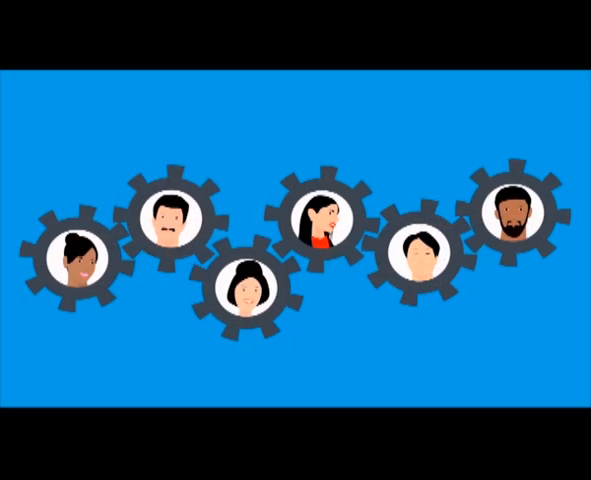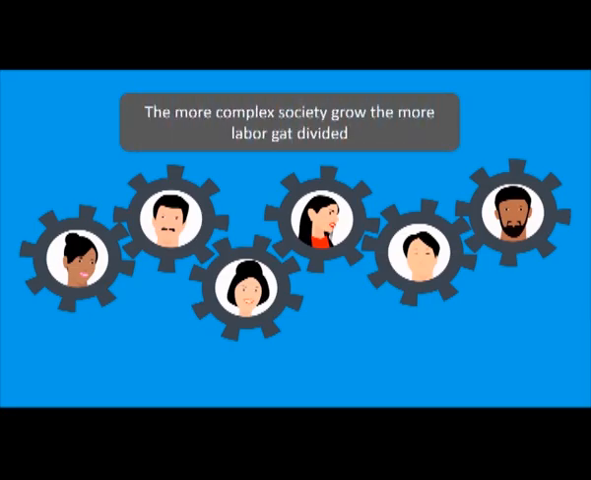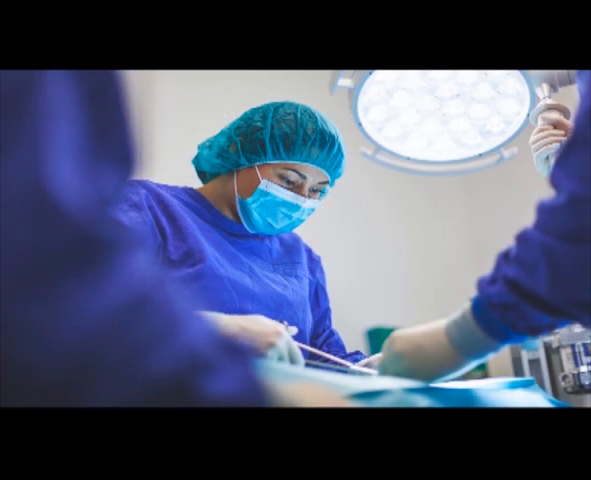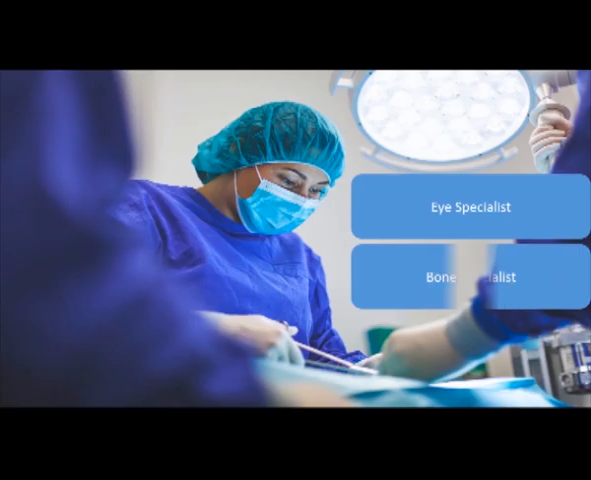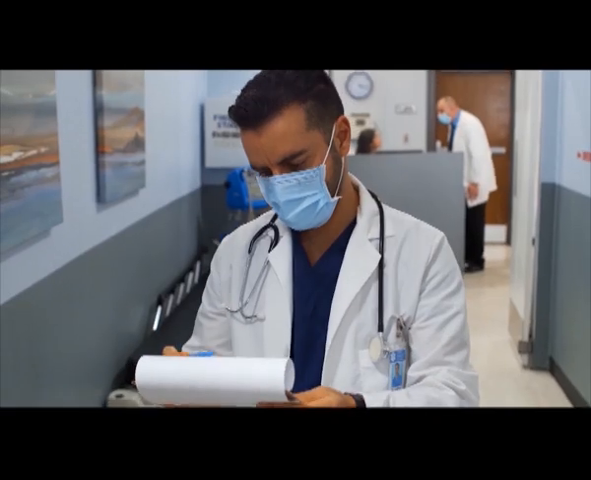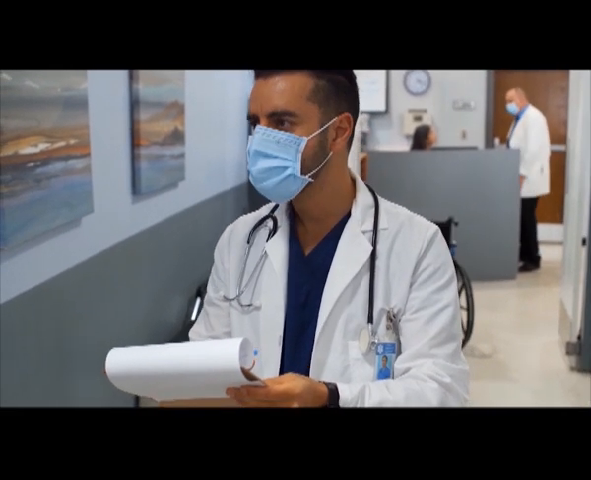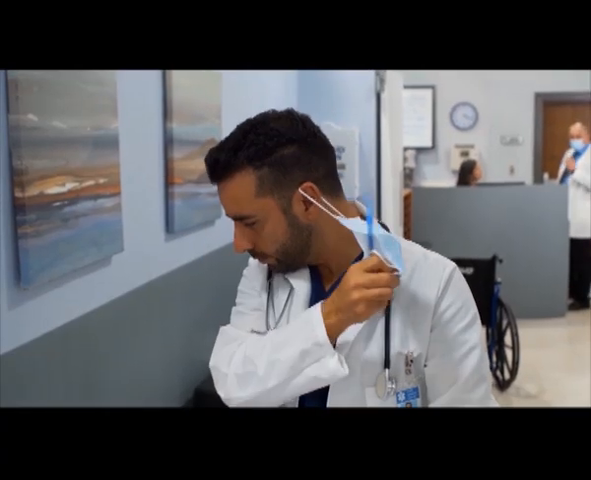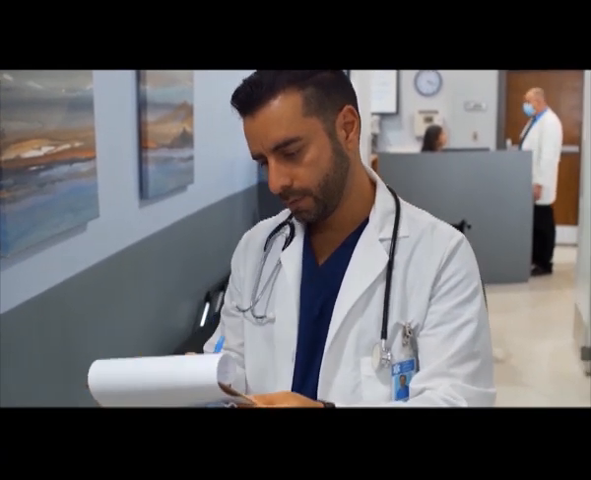But look at today's society, a complex society. The more complex a society grows, the more labor gets divided, tasks get divided. Like today, earlier we used to say a doctor is a doctor. Today we cannot say that. We have to ask what kind of a doctor, whether he is an eye specialist or a bone specialist. So one role of a doctor has now been subdivided into many other roles of various specialists, and now we have super specialists. So even those are getting divided. What does it mean? It means that society is getting more and more complex.